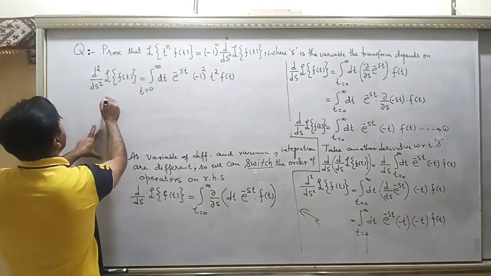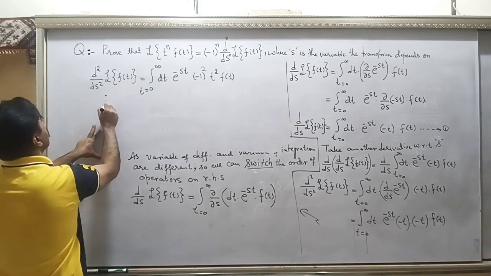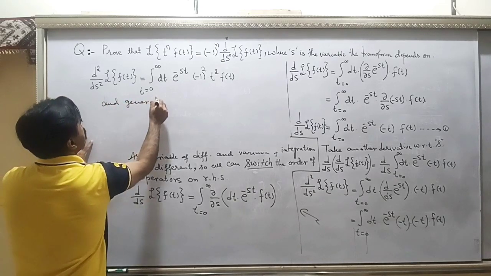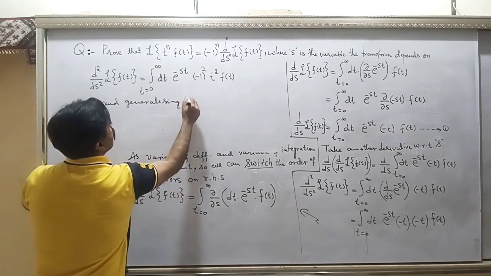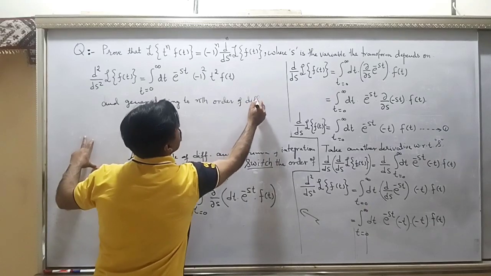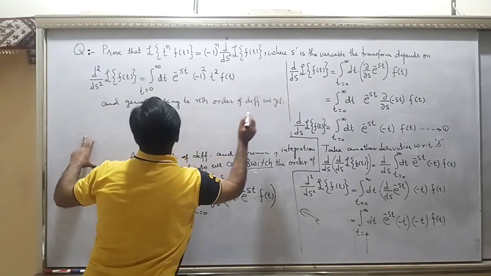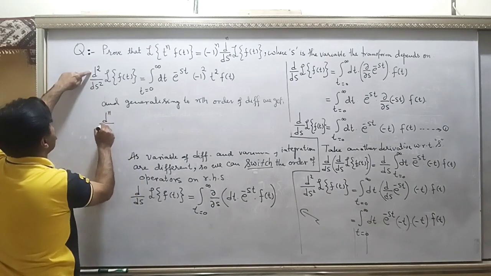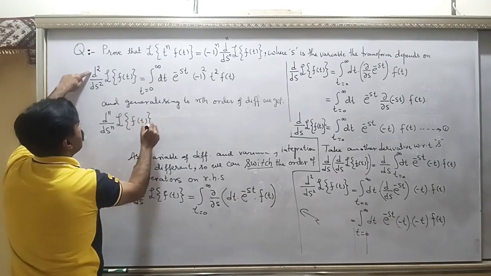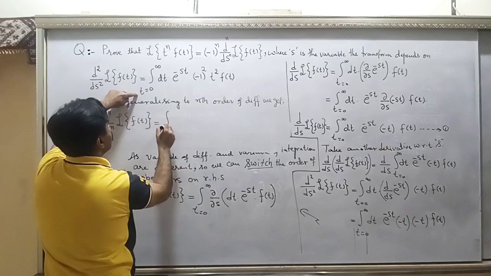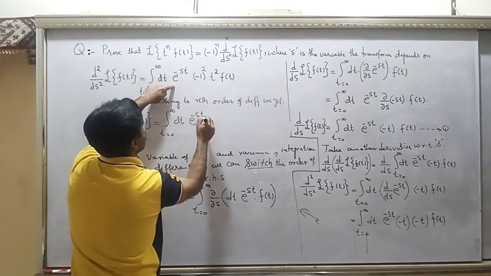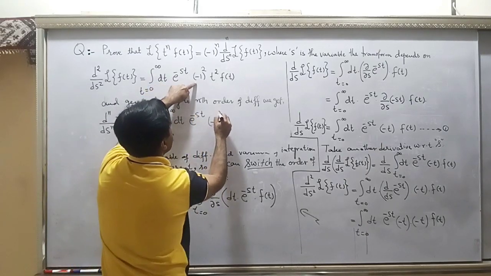So generalizing to nth order of differentiation, we get d^n by ds^n of the Laplace transform of f(t) equal to the integral from 0 to infinity dt e to the power minus st, and this is minus 1 to the power n.